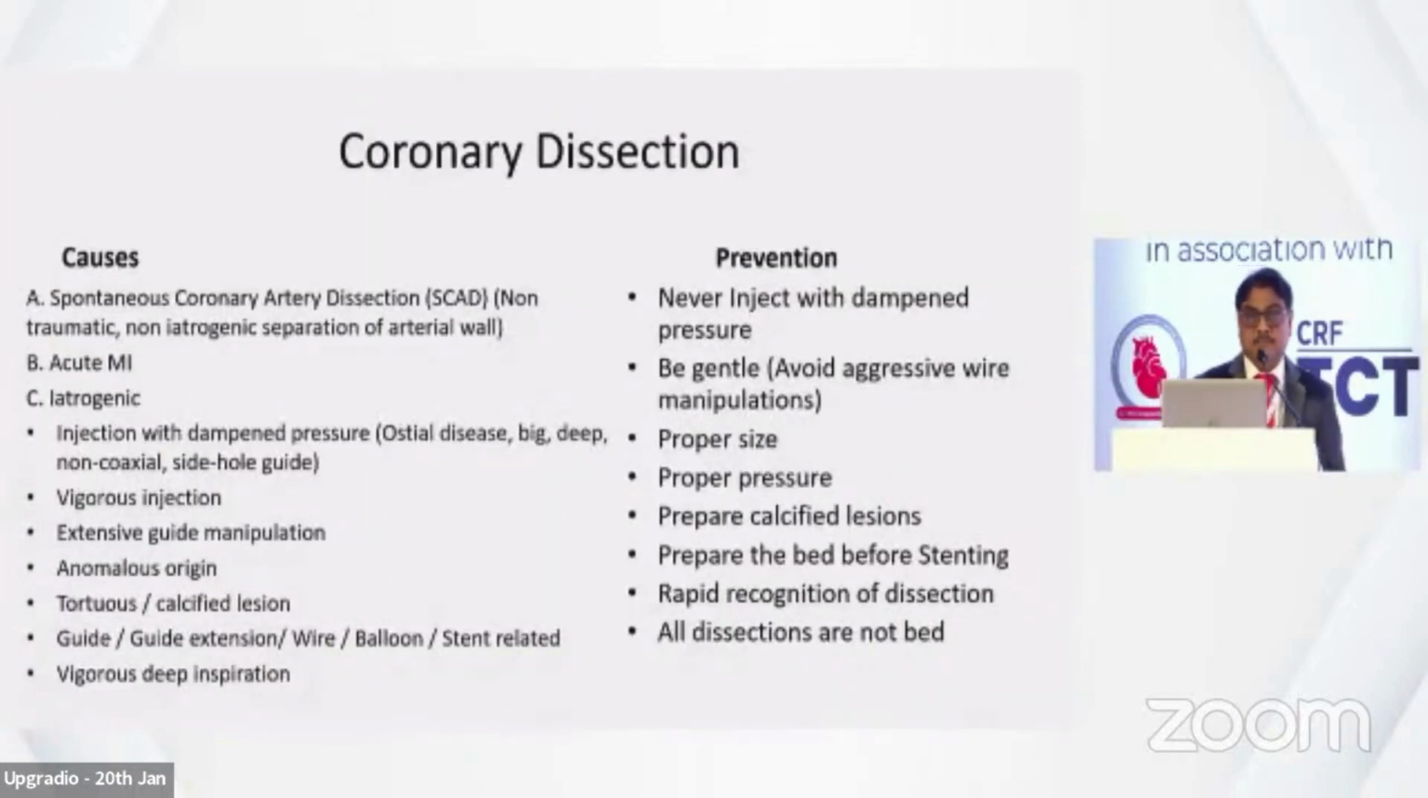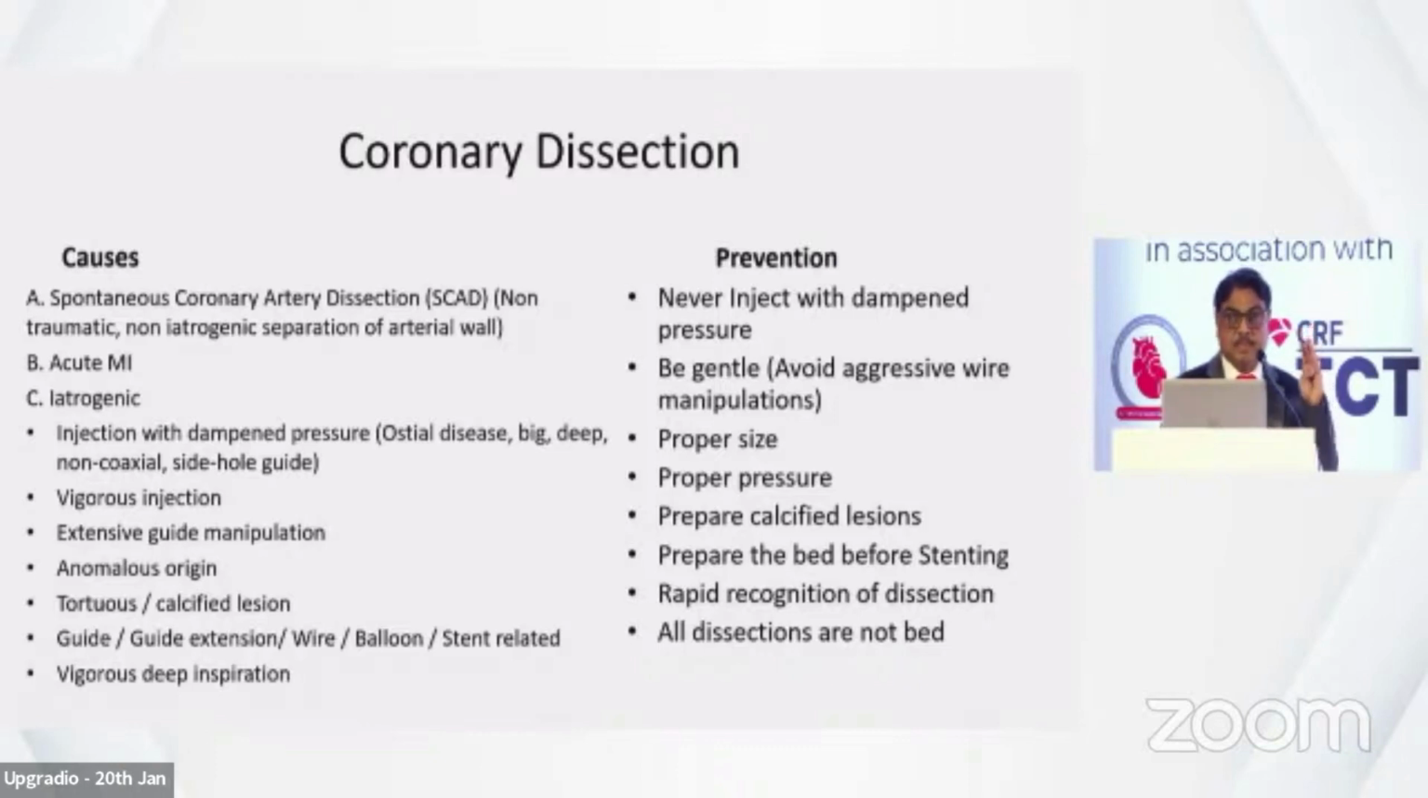So what are the causes? One is spontaneous coronary artery dissection, SCAD, which is more common in younger women, less than 50. I'm not going to discuss this. Acute MI, we all know; again this is spontaneous, but it is different. SCAD is non-traumatic and non-iatrogenic. Third is iatrogenic. The commonest is injection with dampened pressure. Ventricularization means a change in the diastole, while dampened pressure means a change in both systole and diastole.